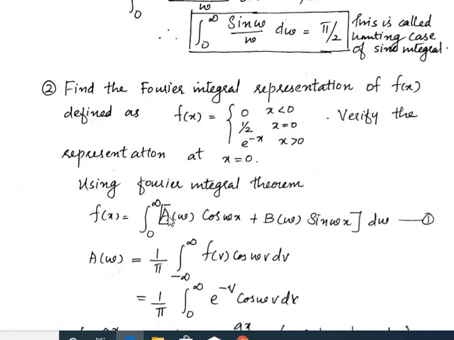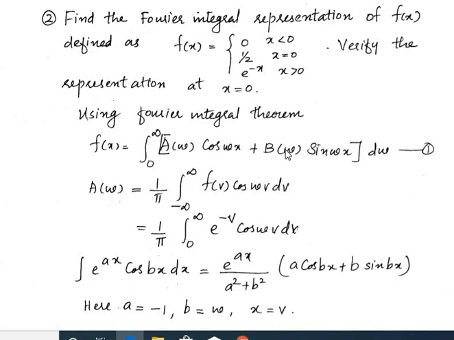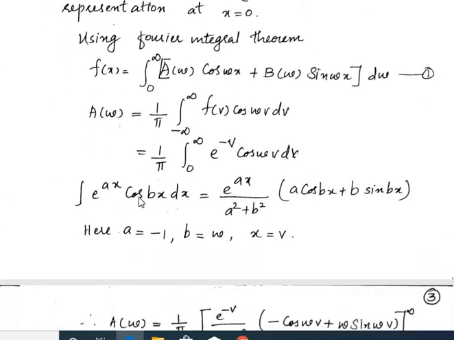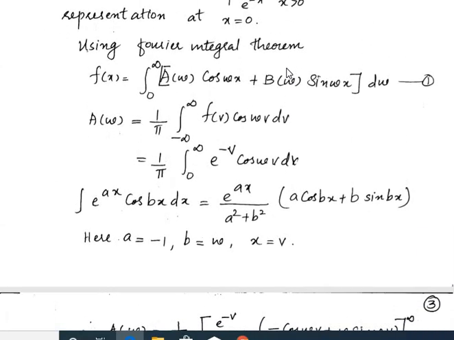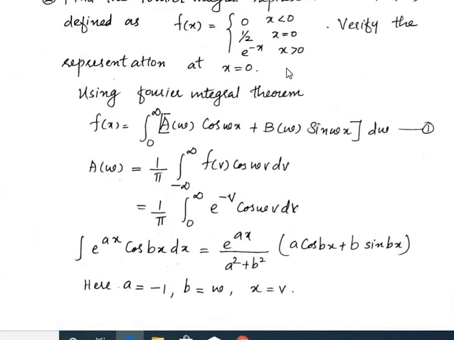So we write the Fourier integral formula: integral of a(omega) cos omega x plus b(omega) sin omega x d omega with the limit 0 to infinity. And a(omega) is 1 by pi integral minus infinity to plus infinity f of v cos omega v dv. And here the function has three values: 0 for x less than 0, at x equal to 0 the value is 1 by 2, and for x greater than 0, e raised to minus x.